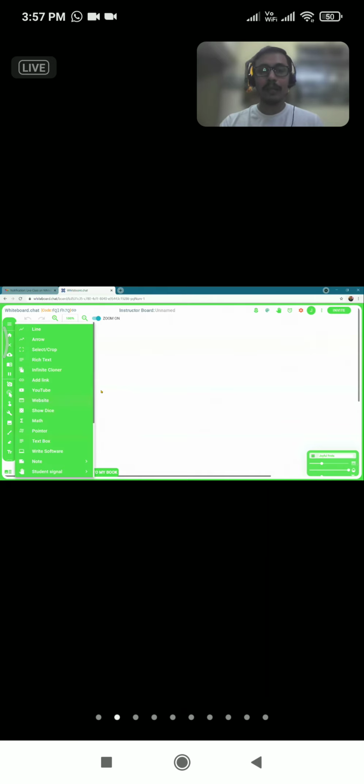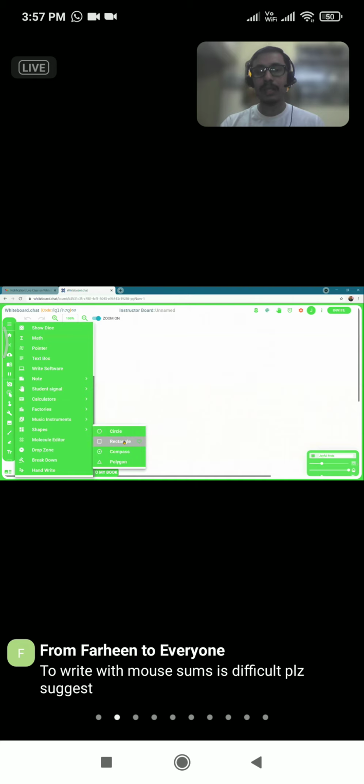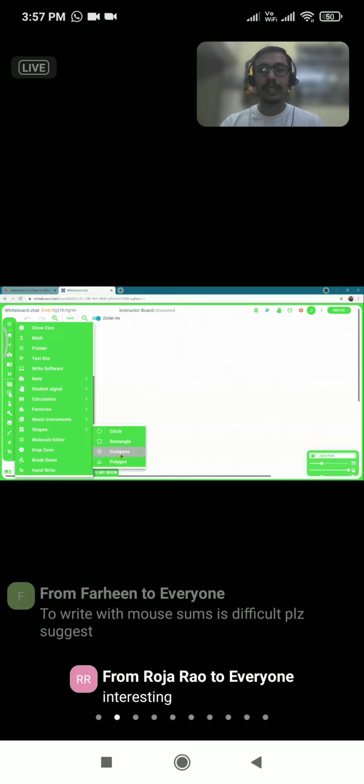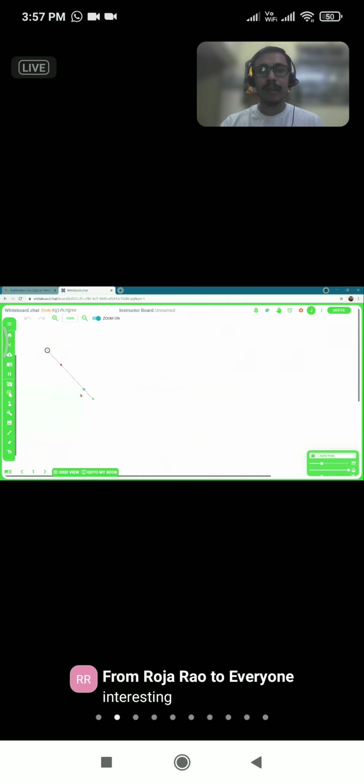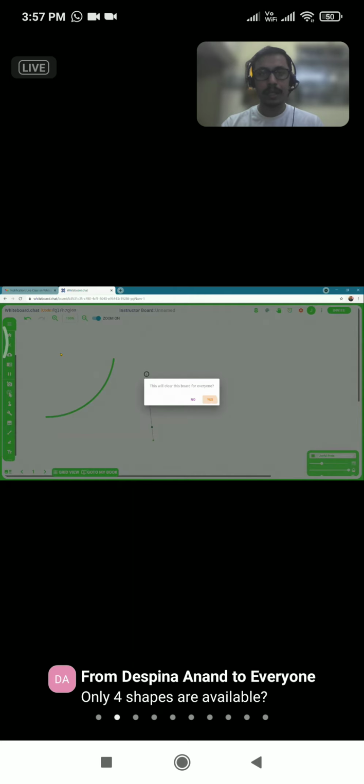Okay, now let's come to the next segment where we have the shapes part. So again, we have four shapes here: circle, rectangle, compass, and polygon. So circles can be put along, rectangles can be put along. Then we have the compass part. So if as a mathematics teacher you want to draw a circle or any kind of arc or anything, then we can use the compass and we can make the desired things. Okay, next, let me just clear it out.